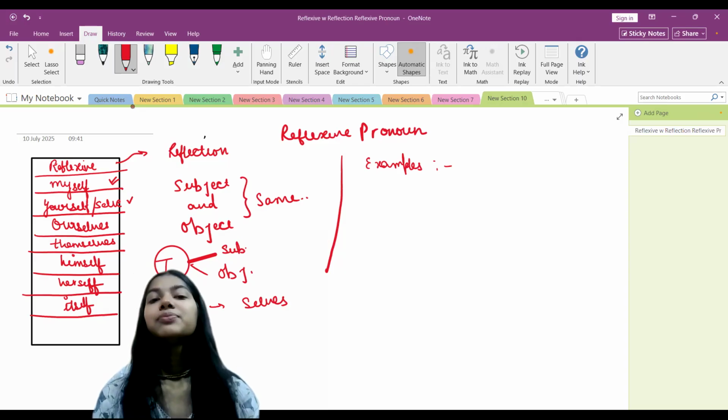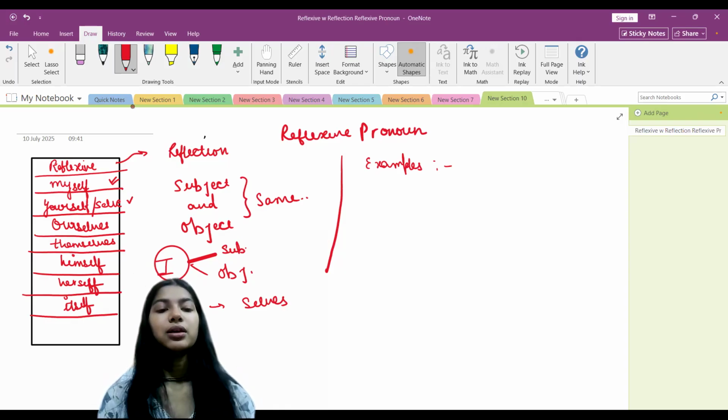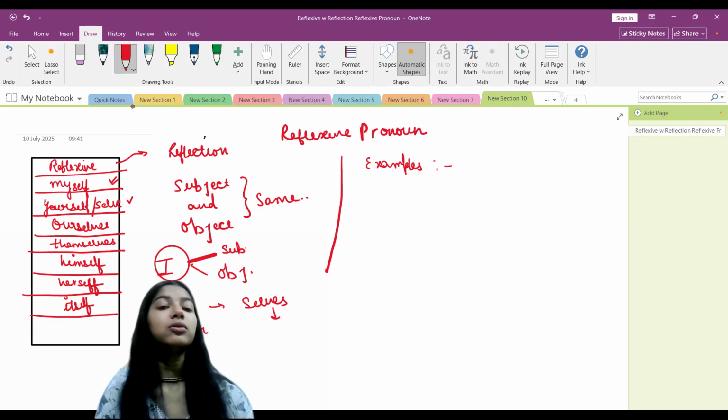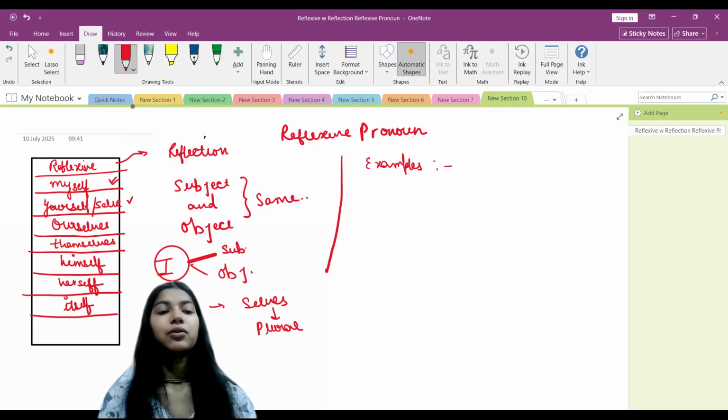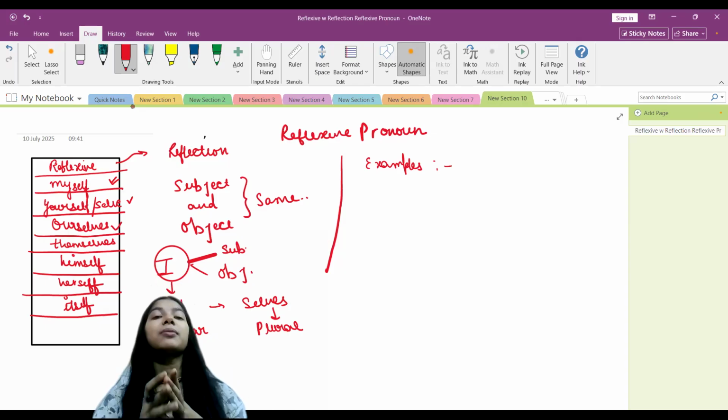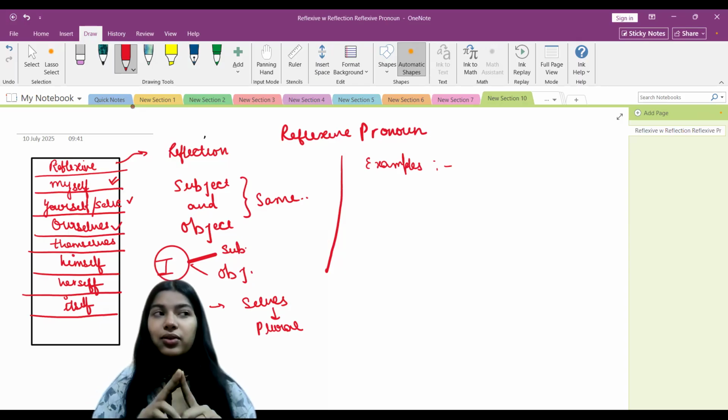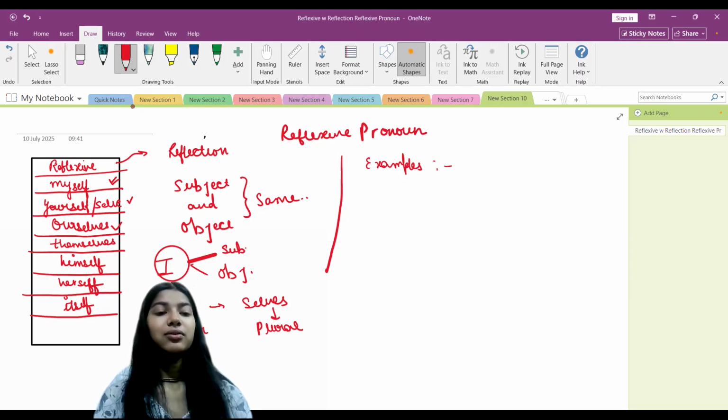So here also, the word self is used when we are talking about the singular, and selves when we are talking about more than one, that is plural. Okay, so again, ourselves means we are talking about more than one people. Okay, themselves.